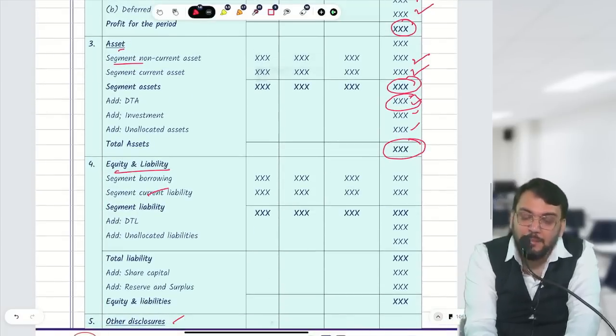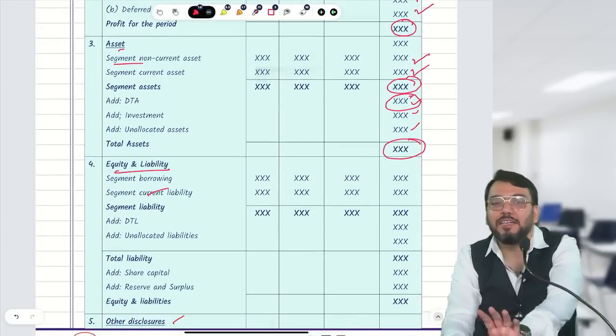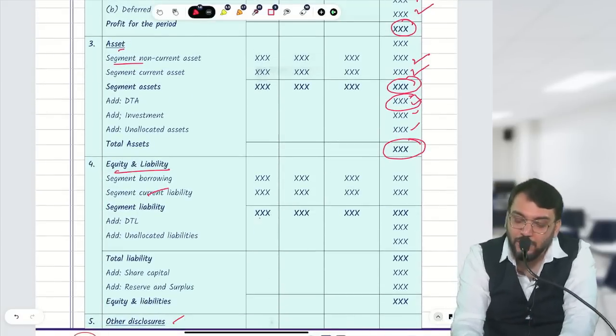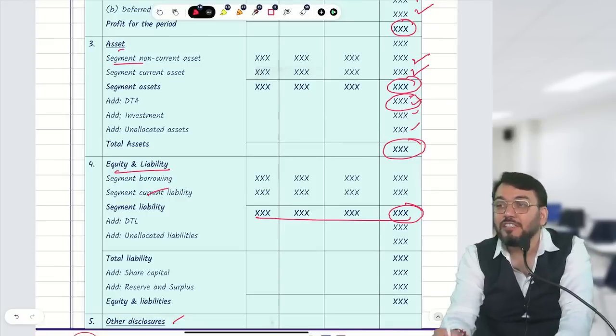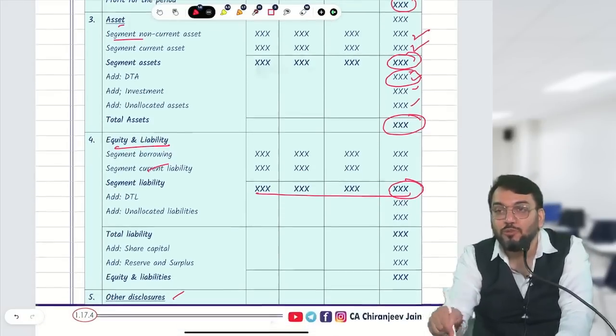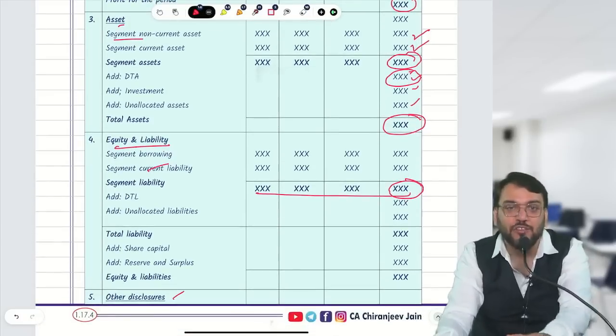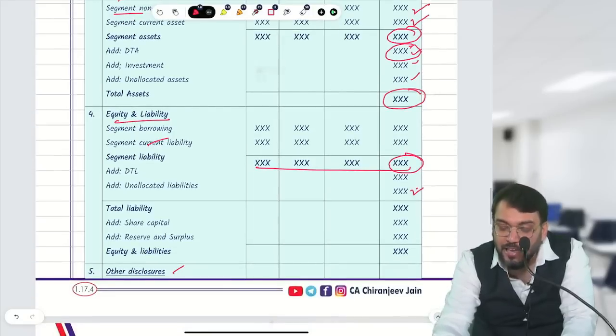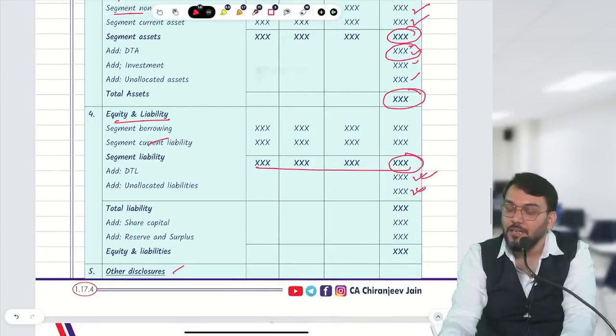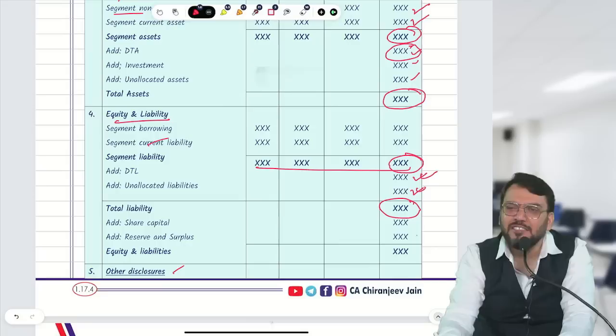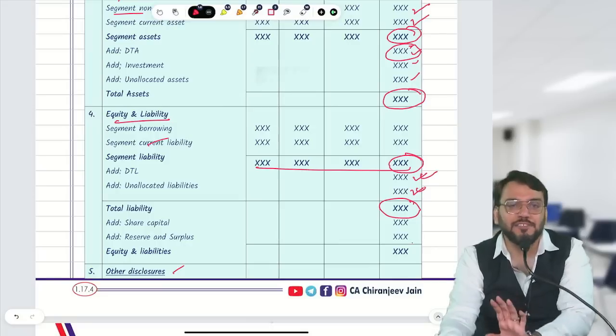Then we write on equity and liability. So first we write on segment liability as per the information given in the question. So segment liability will be written. But this will not match with the total liability, so we'll do some adjustment, some reconciliation. So we'll add unallocated liability or deferred tax liability. So this will become total liability, and this will also add equity, share capital, and reserve and surplus also.